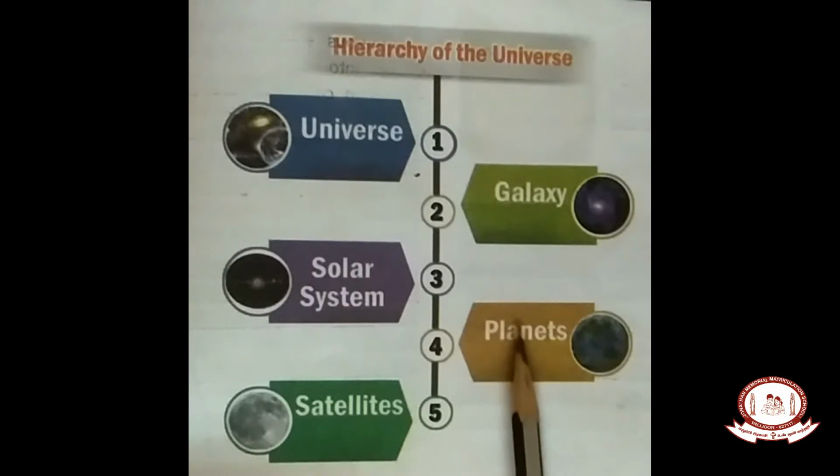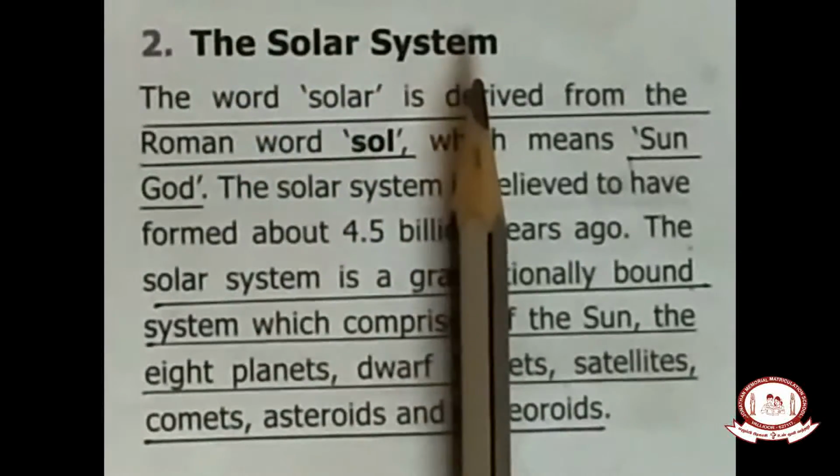Then planets. We are living in the planet called Earth, the living planet. Okay, Earth has many satellites. One of the natural satellites is the moon. We are seeing the moon in the night, no? That is one of the natural satellites of our Earth. Okay. Today we are going to start with the solar system. First, very beginning, the solar system.